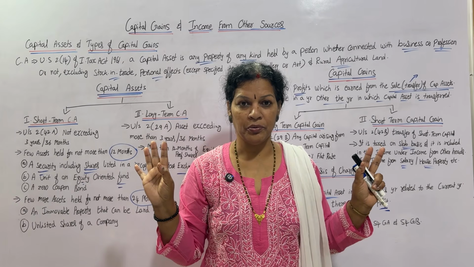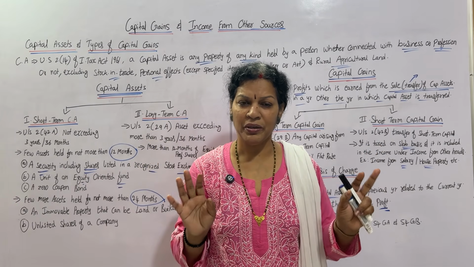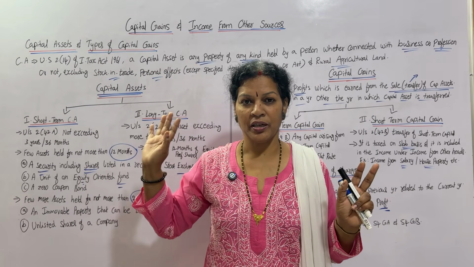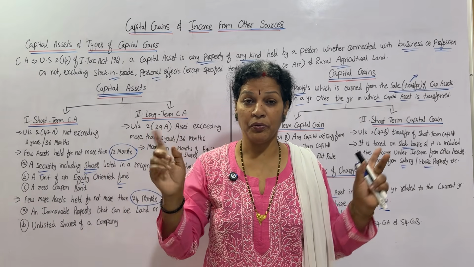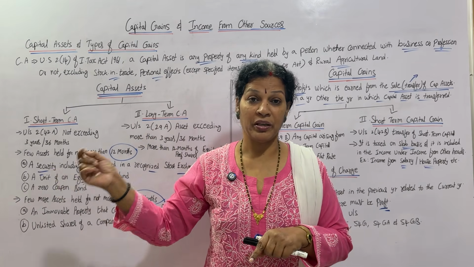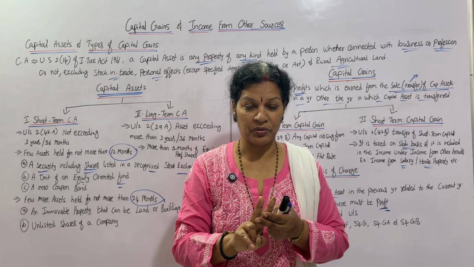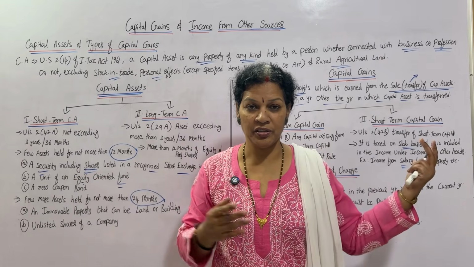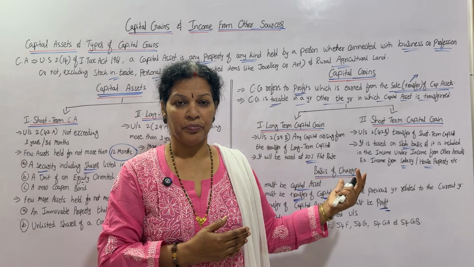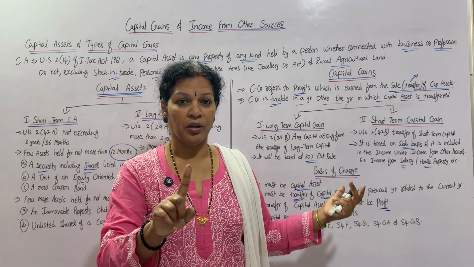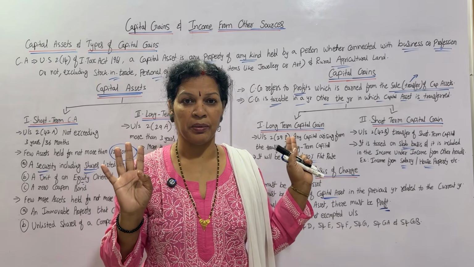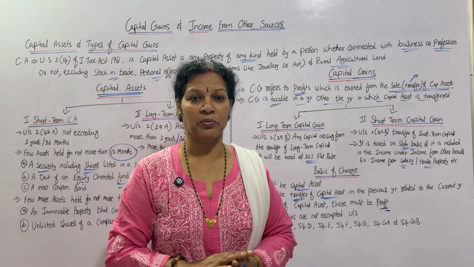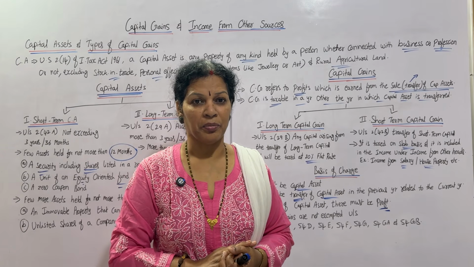I'll give you time to take the screenshot. No need to worry, very simple. Understand the concept of what capital gain is, and before that you have to understand capital asset. Capital asset has 2 types: short term capital asset and long term capital asset. If you understand this, we come to capital gain. Capital gain also has 2 types: long term capital gain and short term capital gain. Take down the notes as it is. From the next class onwards, we will talk about the practical problems.